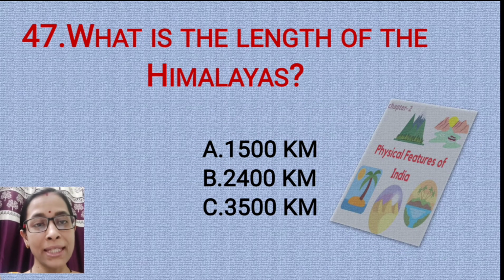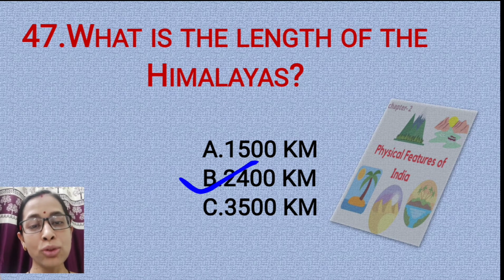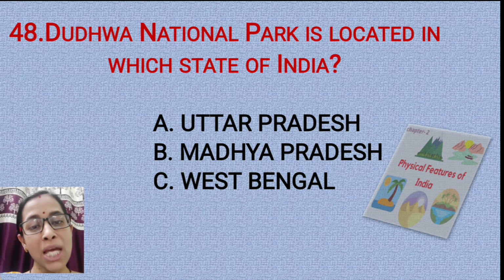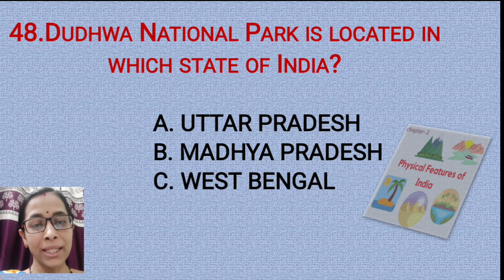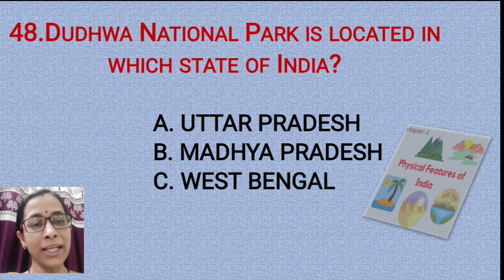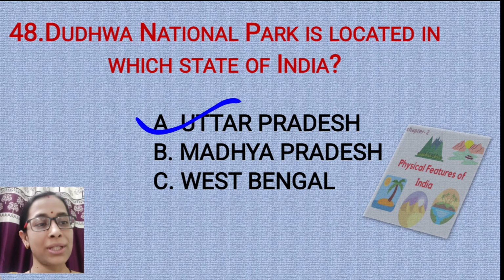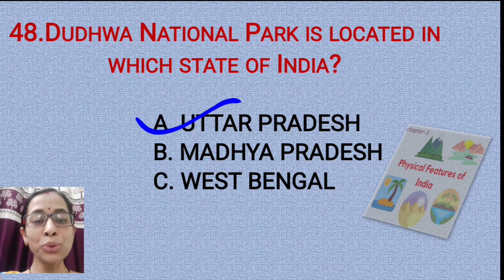Question number 47. What is the length of the Himalayas? 1500 km, 2400 km or 3500 km? The correct answer is option B, 2400 km. Question number 48. Dudhwa National Park is located in which state of India? Is it in Uttar Pradesh, Madhya Pradesh, or West Bengal? The correct option is option A, Uttar Pradesh. It is located in the Terai region. If a question is asked in which physiographic division or relief feature of the northern plains Dudhwa National Park is located, you will write Terai region.